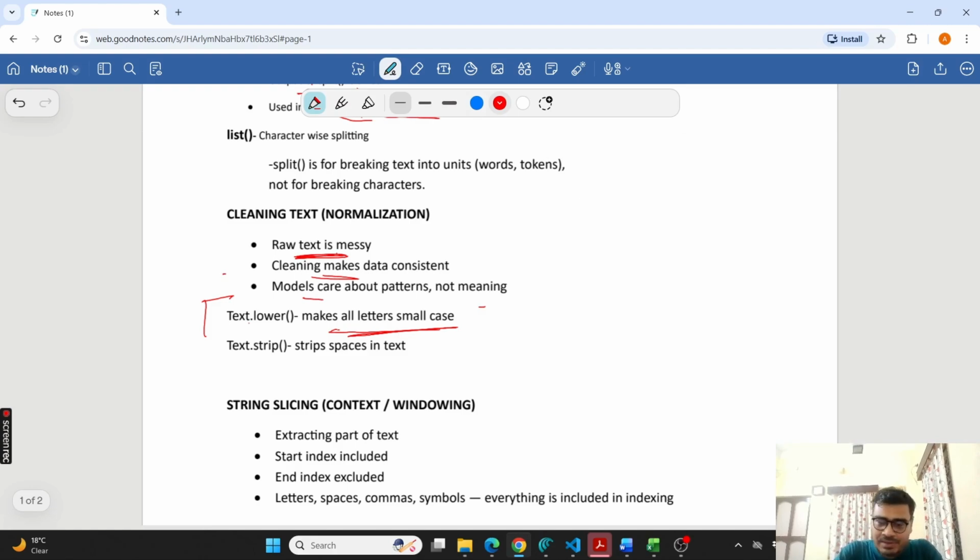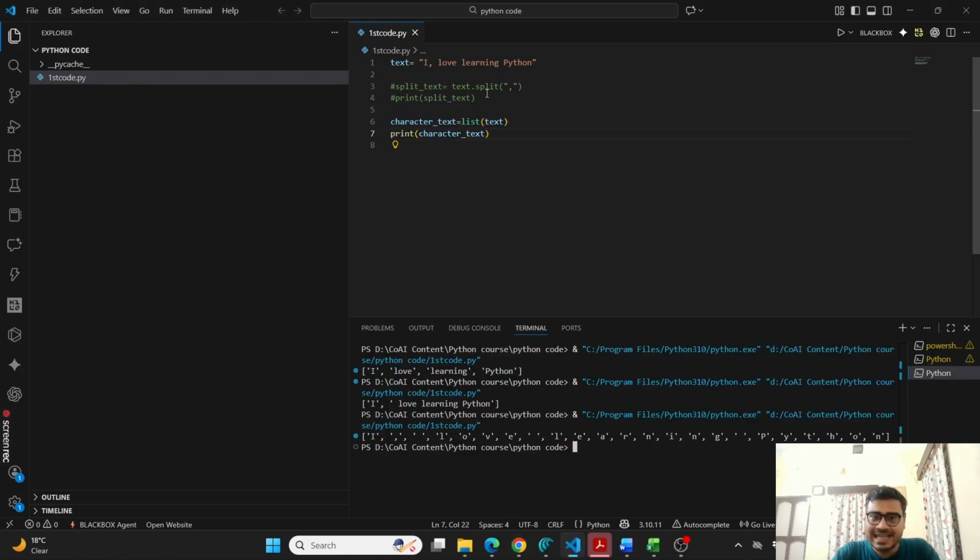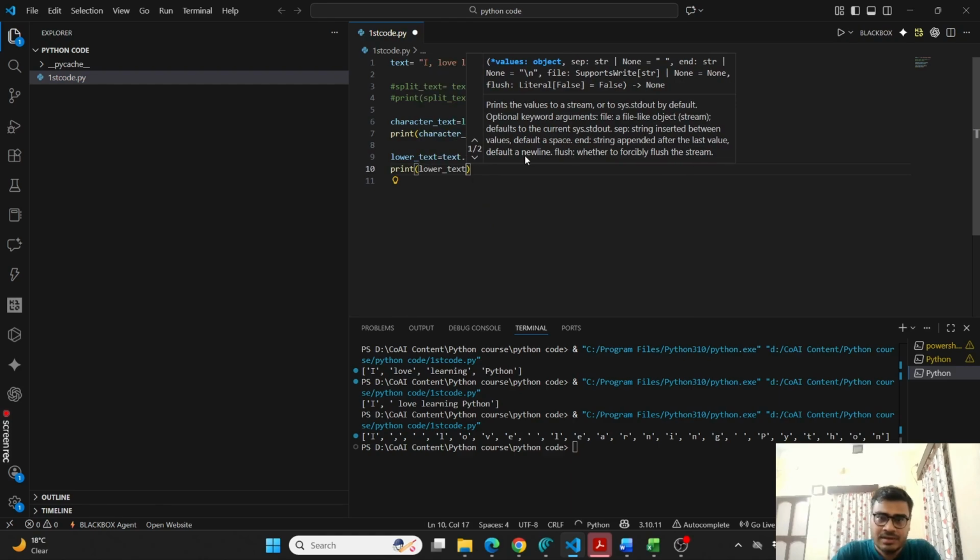For example, if I do it here for the same text, I love machine learning, text dot lower, and then I print it. I have to name it, so lower text.